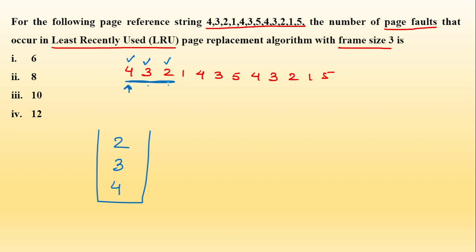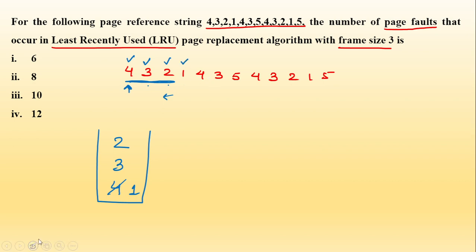You will take the previous 3 pages, ठीक है, and the third page from the right से third page आएगा आपका. You will move towards left, उसमें जो third page है because frame size 3 है आपका, you will replace that page. So 1 will be replaced by 4. So 1 is a page fault.